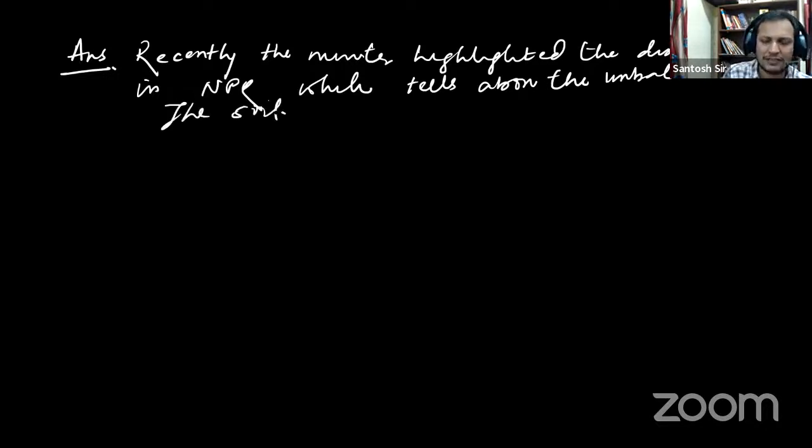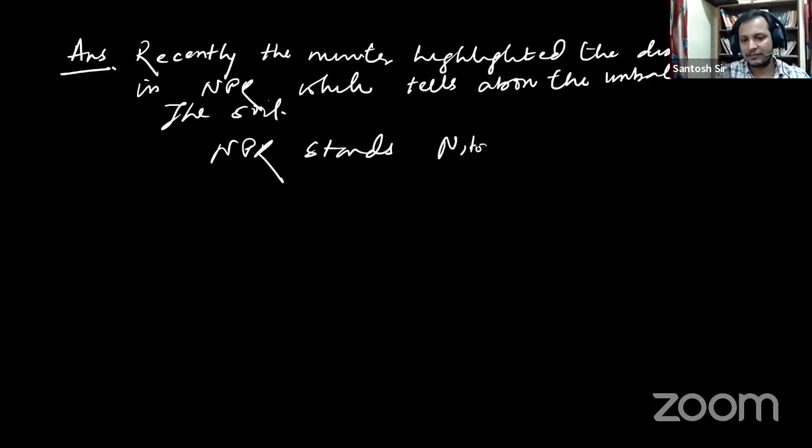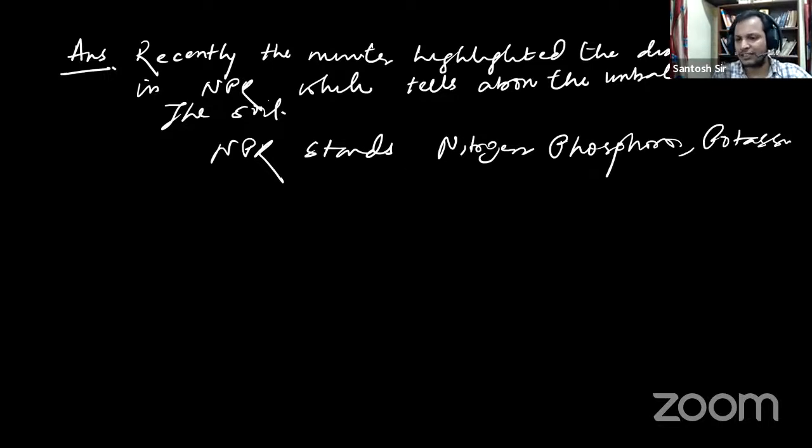So you can start with the context that the minister had highlighted that India's NPK ratio has got distorted. Then you can say that NPK ratio stands for nitrogen, phosphorus and potassium ratio in the soil.